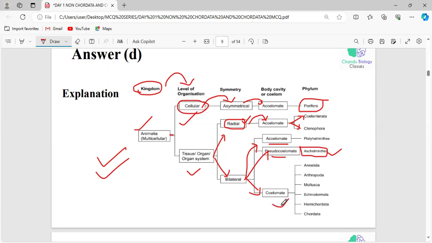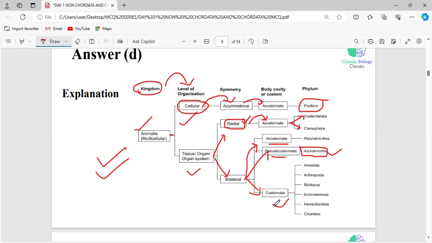And coelomate means what? True body cavity. And we have two different types of coelomate: one is enterocoelomate and another one is schizocoelomate. Schizocoelomate means the body cavity arises from the mesoderm. Enterocoelomate means the body cavity arises from the digestive tract. That is schizocoelomate and enterocoelomate.